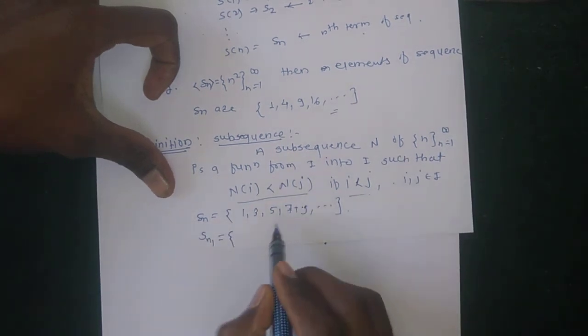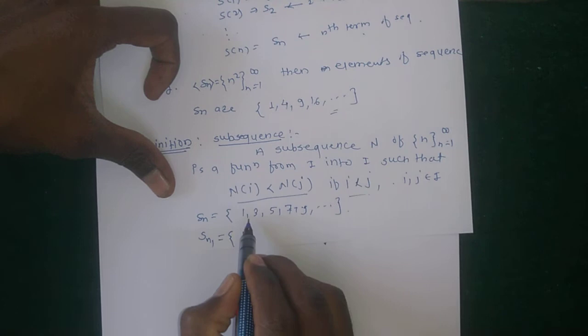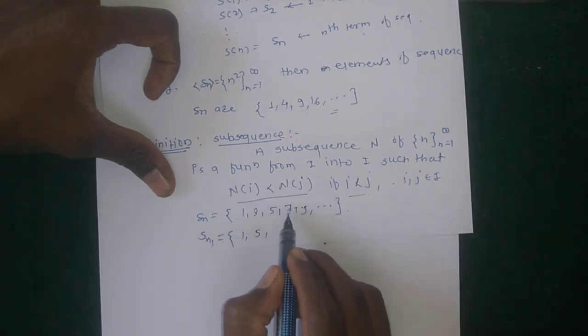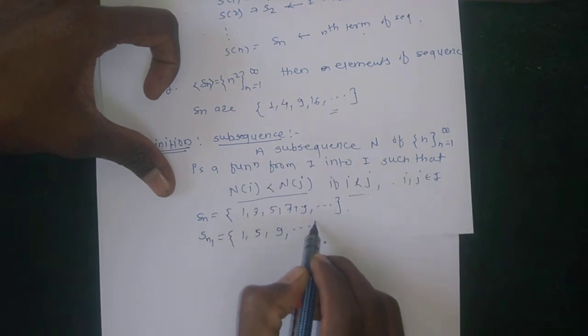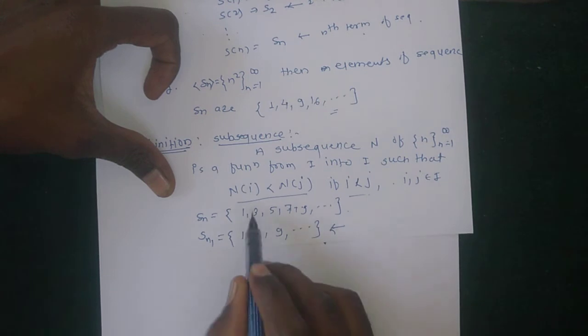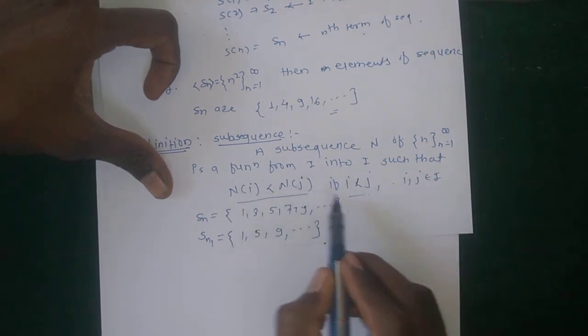Then sn1 is a subsequence which is 1, 5, 7, 9, and in this way it contains elements of this sequence, where n of i is less than n of j.